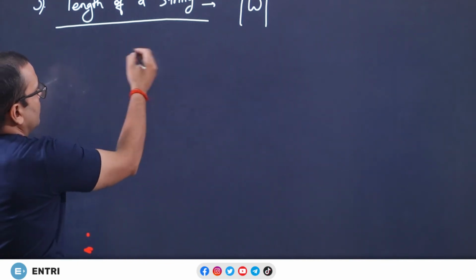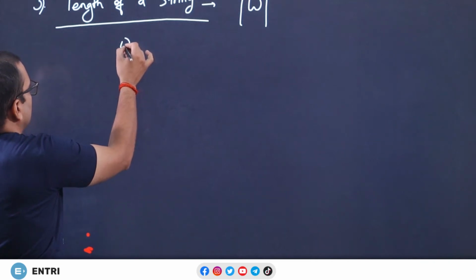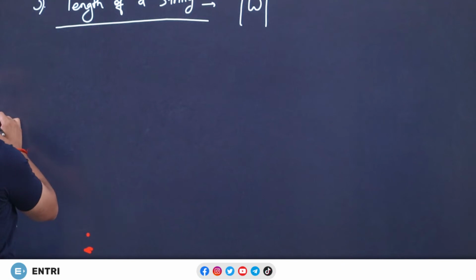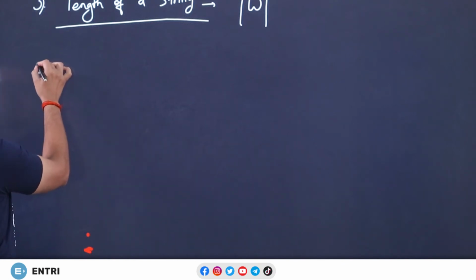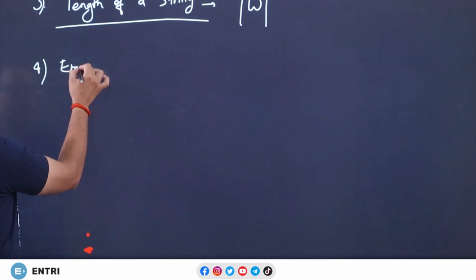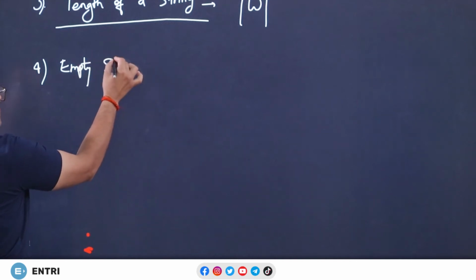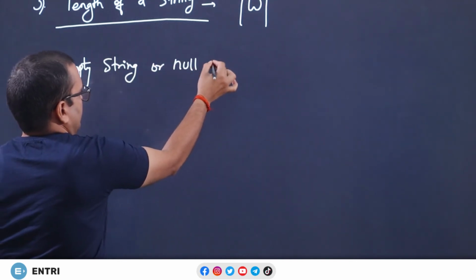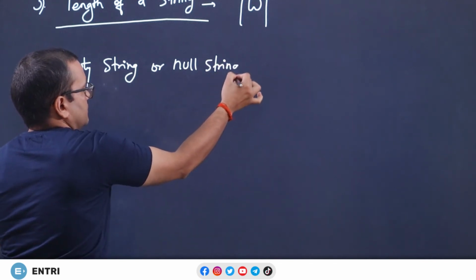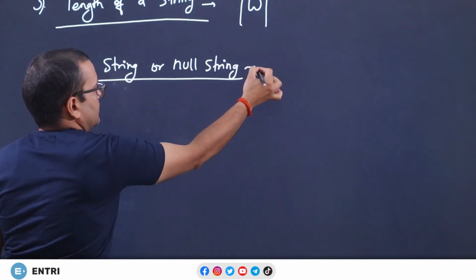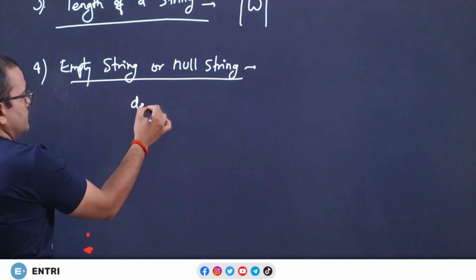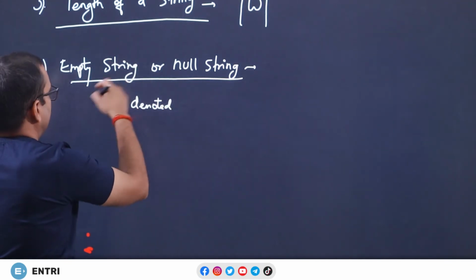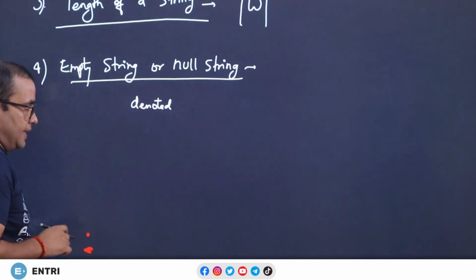Let me write it in point number 4 for you. Empty string or null string, both are the same, denoted by epsilon. I explained it in the length itself, but it was the next point, that is why I am writing it again.